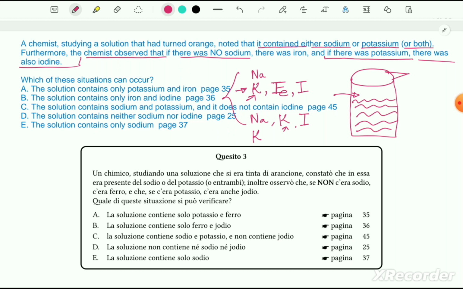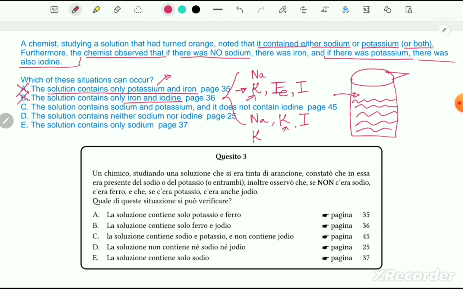Now we can solve the problem. Which of this situation can occur. Option A, the solution contains only potassium and iron. This is not possible, because if potassium is there, we can see that iodine must be there as well. So option A is cancelled. The solution contains only iron and iodine. If iodine is there, there must be potassium. So this is also not correct.